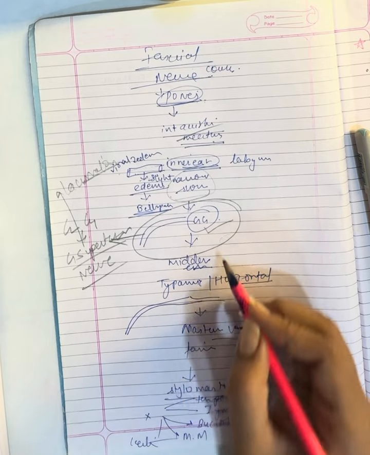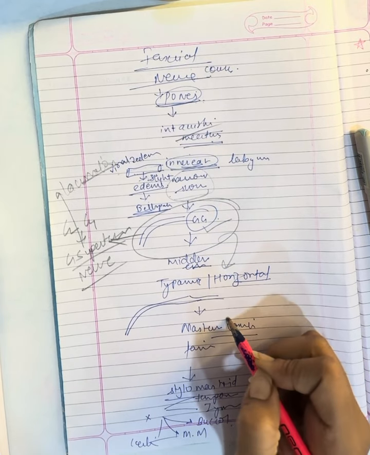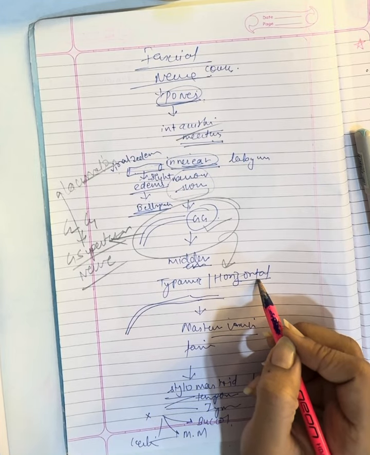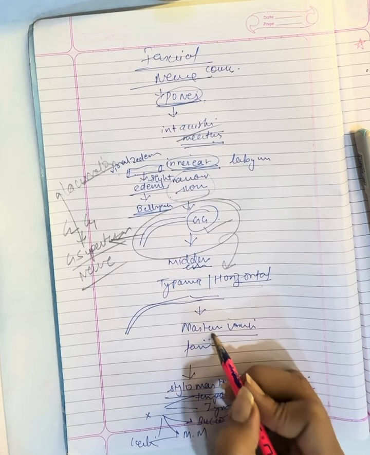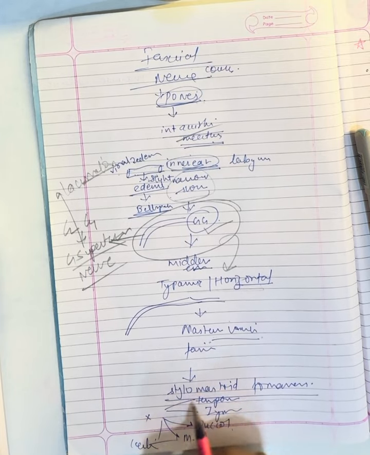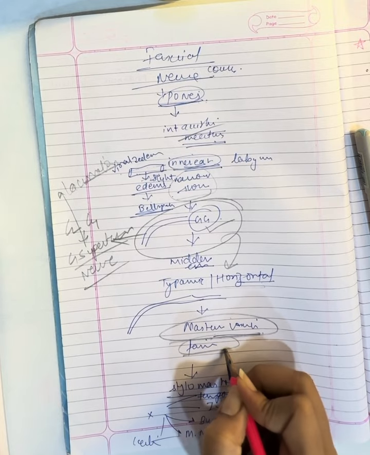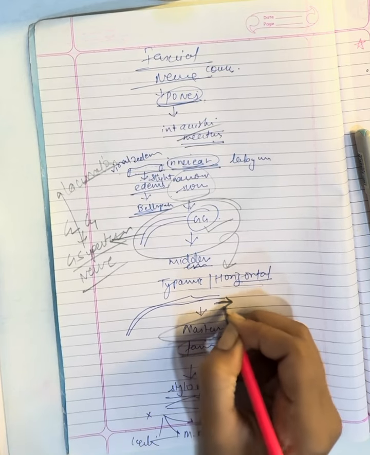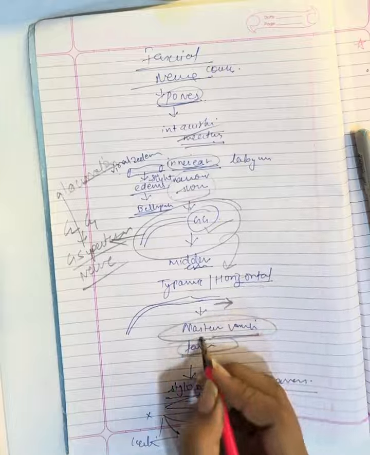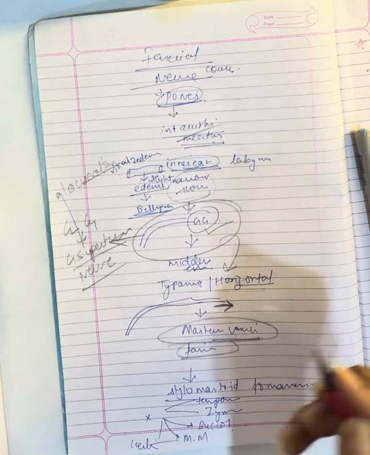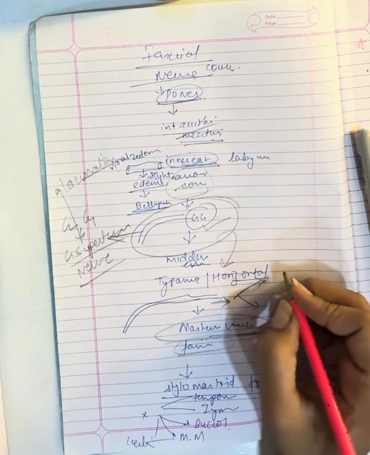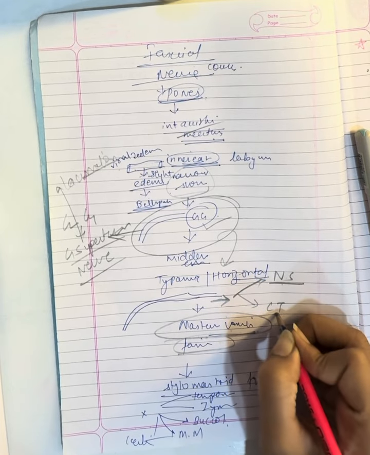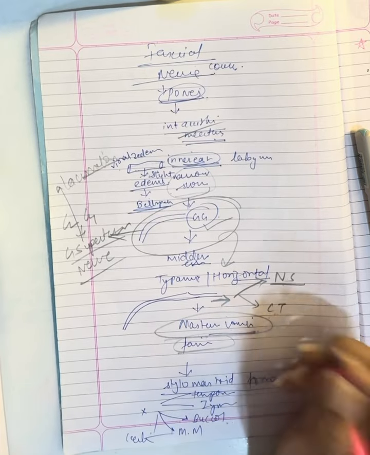Then it will enter into the medial wall of the middle ear cavity, tympanic and horizontal, and there is no branch there. And then it will enter into the posterior middle ear cavity. This is the vertical and mastoid section, and in between these two, that is tympanic and horizontal and mastoid and vertical, it will give 2 branches. What are those 2 branches? Very very important, that is nerve to stapedius, and second is chorda tympani, NSCT.